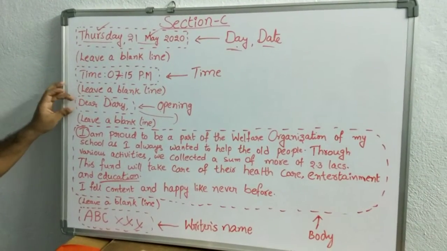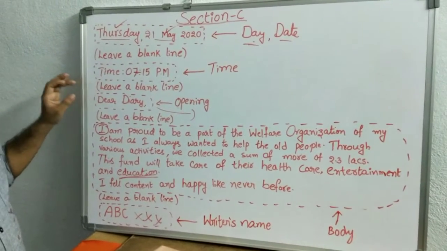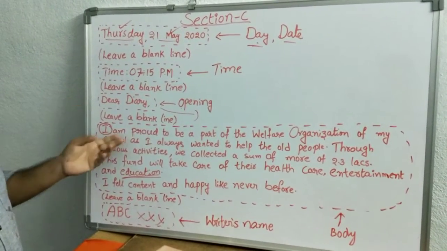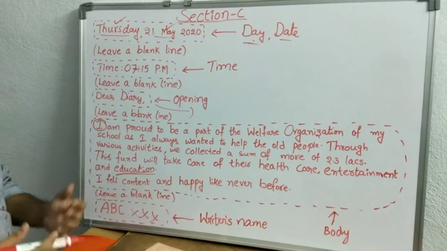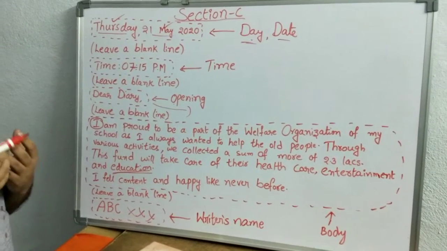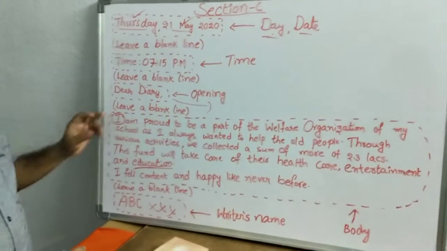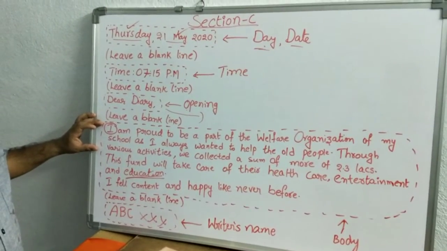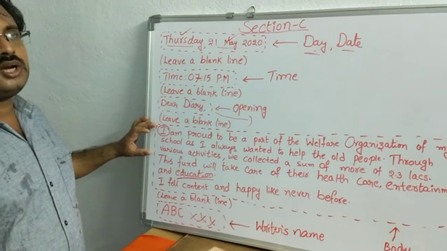Next one, leave some space, go for the salutation or opening line: Dear Diary. We need not always say "I am proud to be." So how can we write another line? It is one of the most memorable days in my life. I felt very happy today. You can start the line with these kinds of lines also. Then just complete the body of the diary. It should not exceed 20 lines.